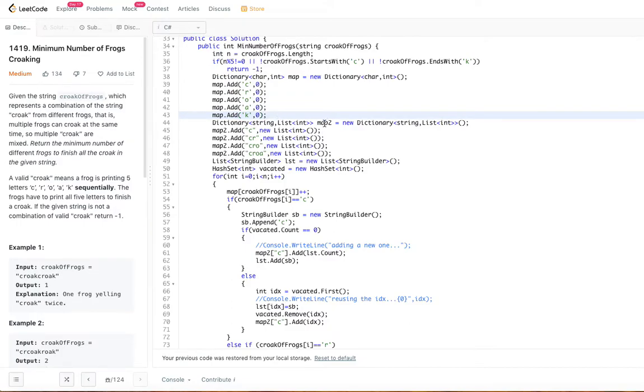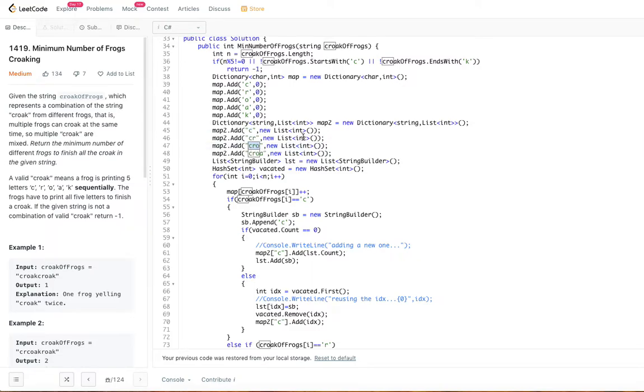And we have a new map here. That new map is for C, CR, CRO, CROA. So how many of them are really formed? How many of the Cs are there? How many CRs are there? How many CROAs are there?